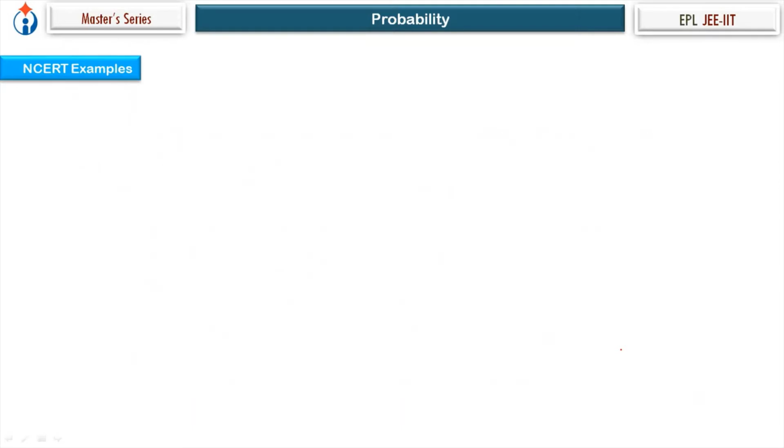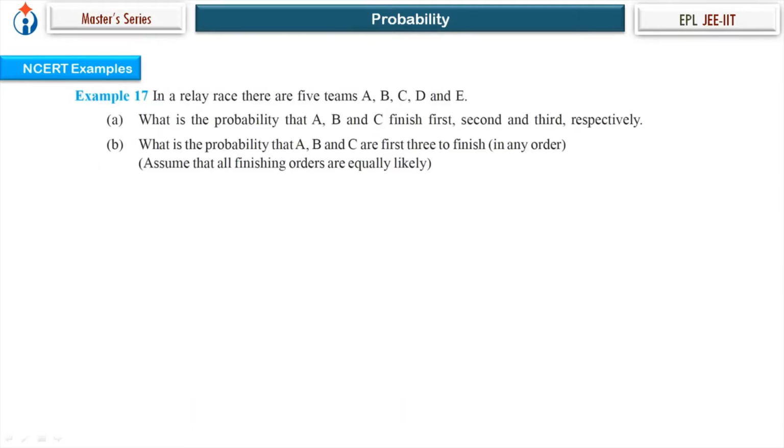Let's go ahead. What is the next question? In a relay race, there are 5 teams, A, B, C, D, E. Question A: what is the probability that A, B, C finish first, second, and third respectively? So a relay race is there, 5 teams, so 5 positions.